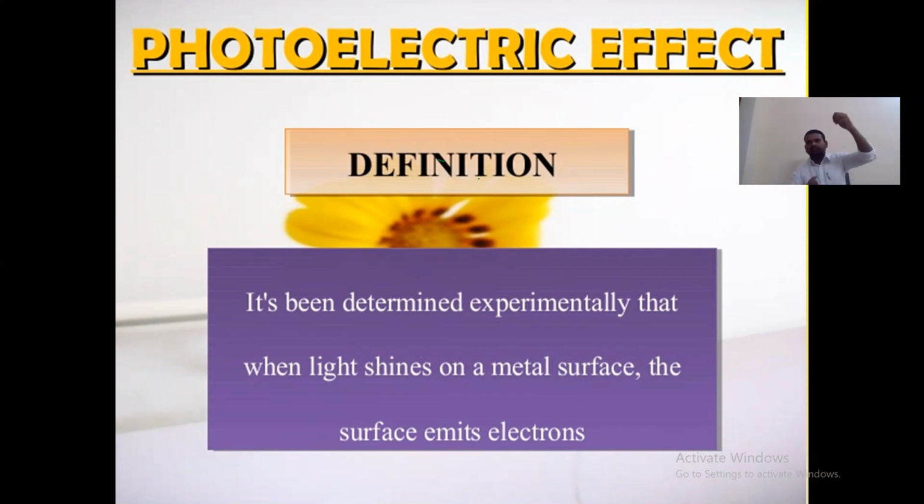That means, let us suppose that my left hand is a light source. From this light source, these photons fall and are incident on the metal surface. This is my metal surface. Here you can understand this definition very clearly.